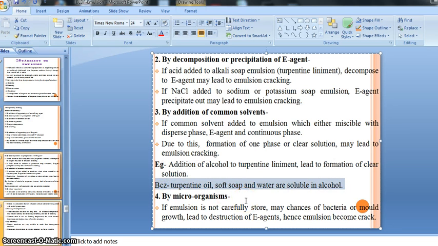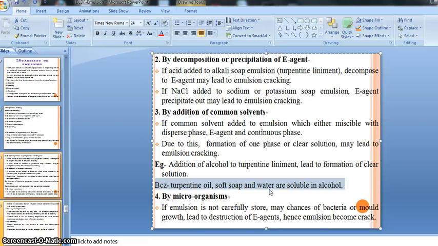In turpentine liniment, the turpentine oil is either a continuous phase or a disperse phase, and soft soap acts as an emulsifying agent, and water acts as either disperse phase or continuous phase. Meaning in a liniment, water acts as a disperse phase, turpentine oil acts as a continuous phase, and soft soap acts as an emulsifying agent.